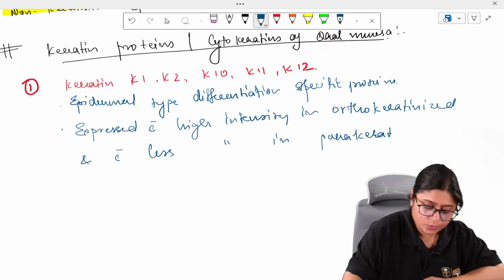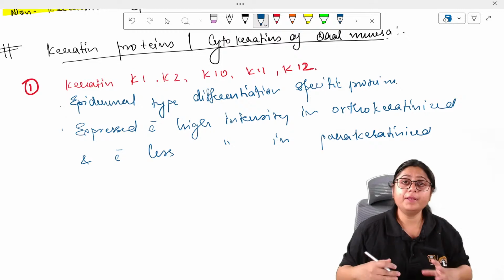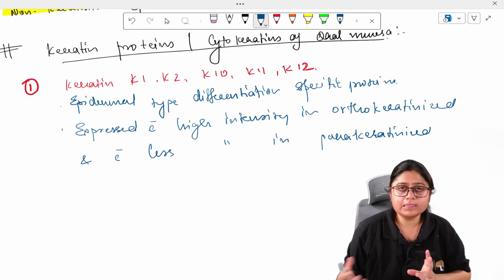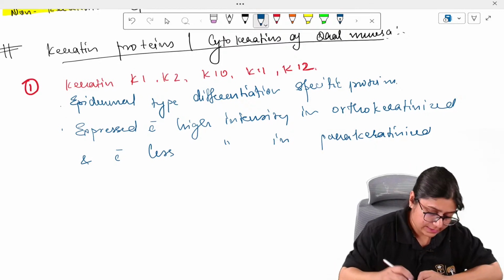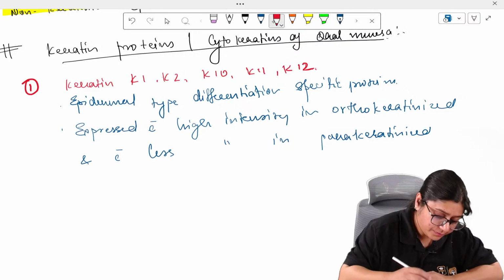Okay, remember this point. They are present in high amounts in orthokeratinized compared to parakeratinized layers. Okay, next comes the second group.